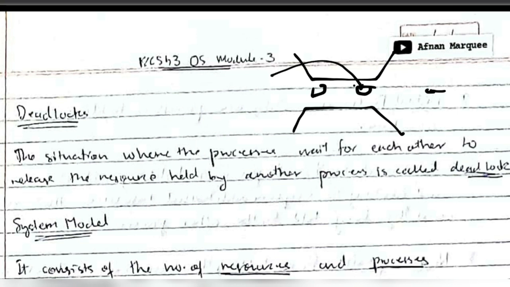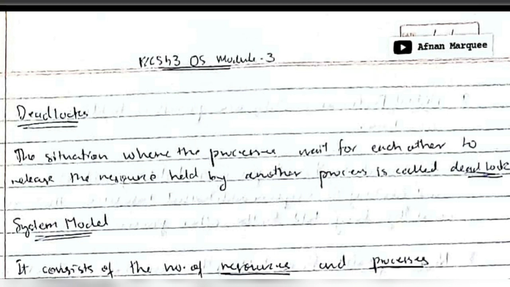But each of these cars will be fighting with each other, saying first you move, then only I will go, or the other car will also say the same thing. So in this case no car will move and the process will be stuck here. Okay, no movement will happen here. And if the same thing happens in the computer, it's known as deadlock.